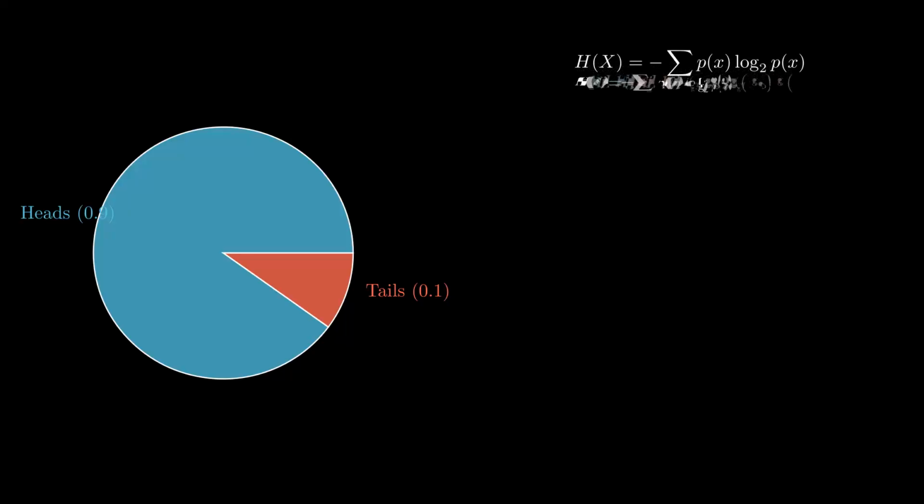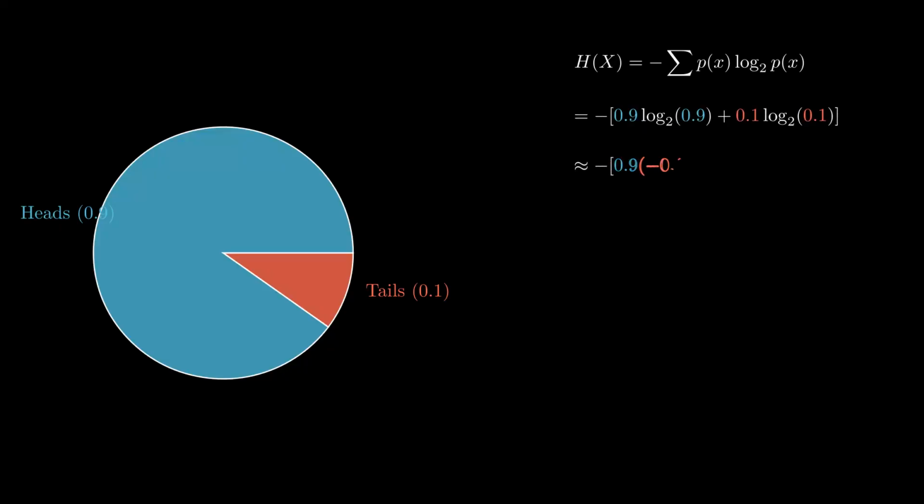Building on the fair coin example, let's see what happens to entropy when we remove some of the mystery. Consider a heavily biased coin. Here, the probability of heads is high, 0.9, leaving only a 10% chance for tails. Intuitively, you already know what's likely to happen. There is less uncertainty here than with a fair coin, but does the math reflect that? Let's bring back Shannon's entropy formula. We need to sum the weighted surprise for every possible outcome. We substitute our values. The blue term represents heads, 90% probability times the log of 90%. The red term is tails, 10% probability times the log of 10%.